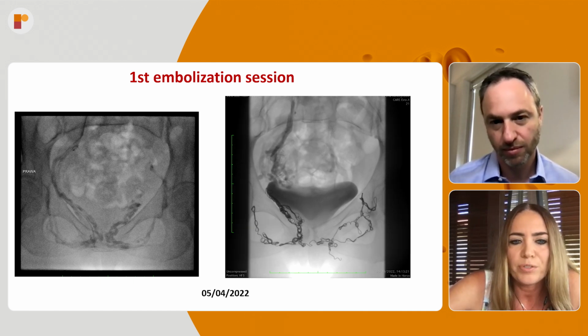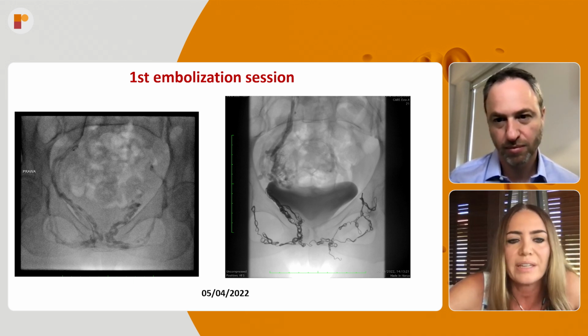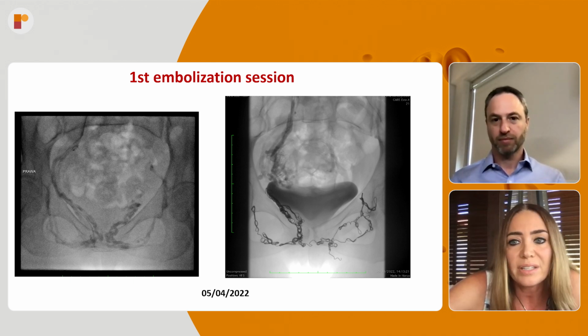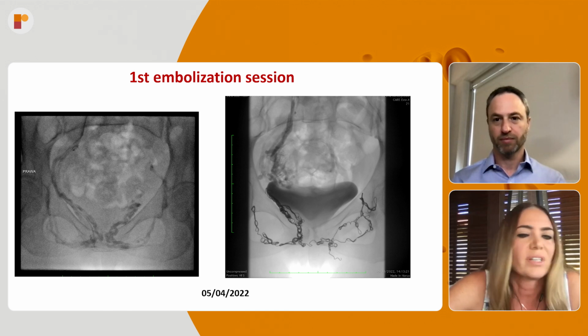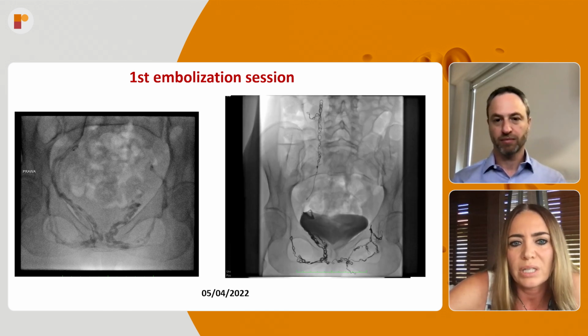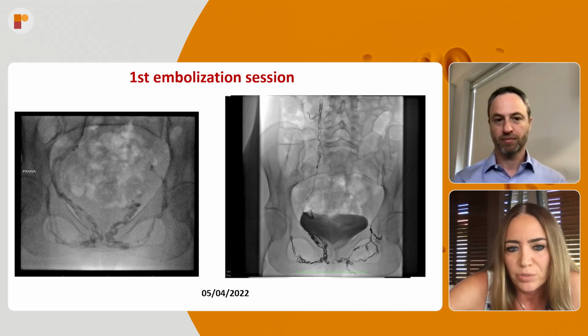That's why we performed the embolization of both sides, pudendal and obturator vein. And we also checked this ovarian vein on the right side, and of course on the left side as well, but it was okay.